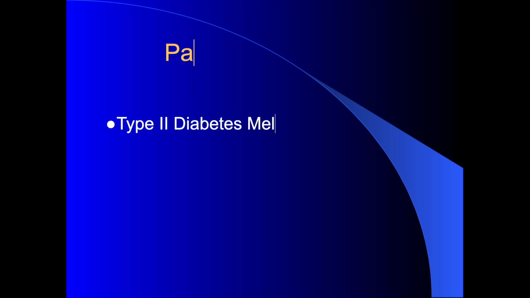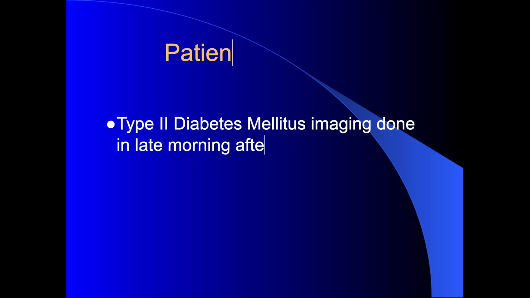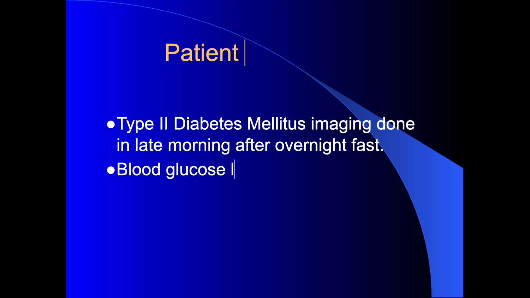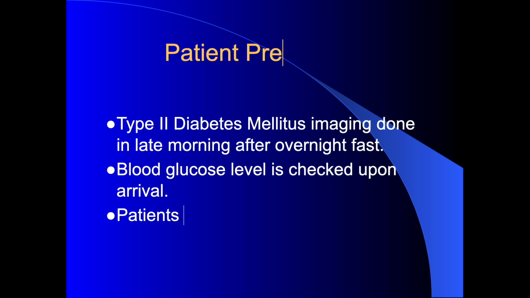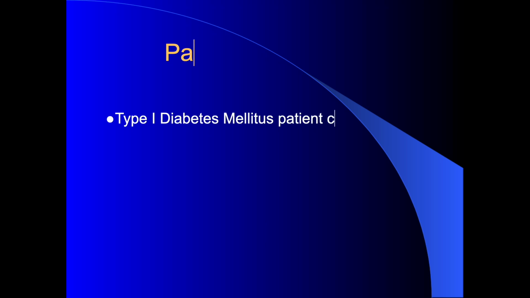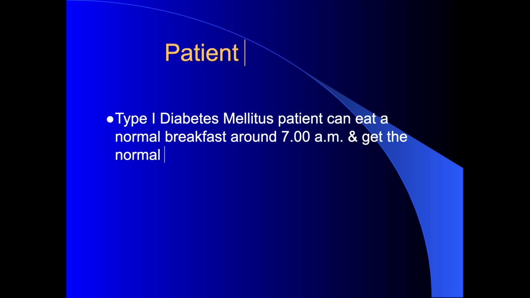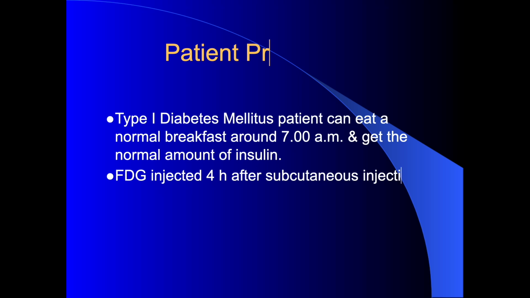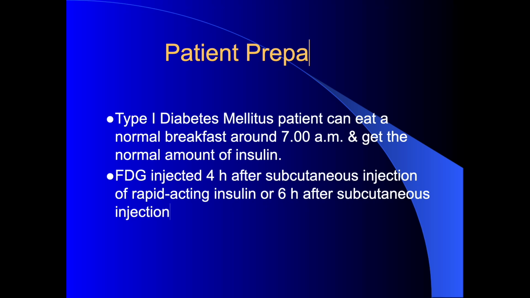For type 2 diabetics, imaging should be done in the late morning after an overnight fast. Blood glucose levels should be checked upon arrival, and patients should take oral medication to control their blood sugar as usual. Type 1 diabetic patients can eat a normal breakfast around 7 a.m. and get the normal amount of insulin. FDG can be injected 4 hours after subcutaneous injection of rapid acting insulin or 6 hours after subcutaneous injection of short acting insulin. No food should be taken after that.